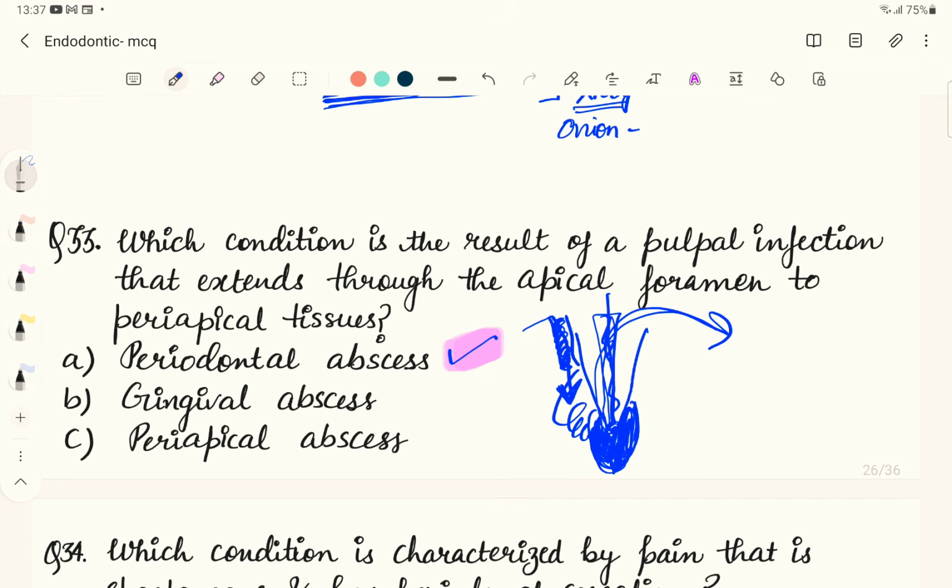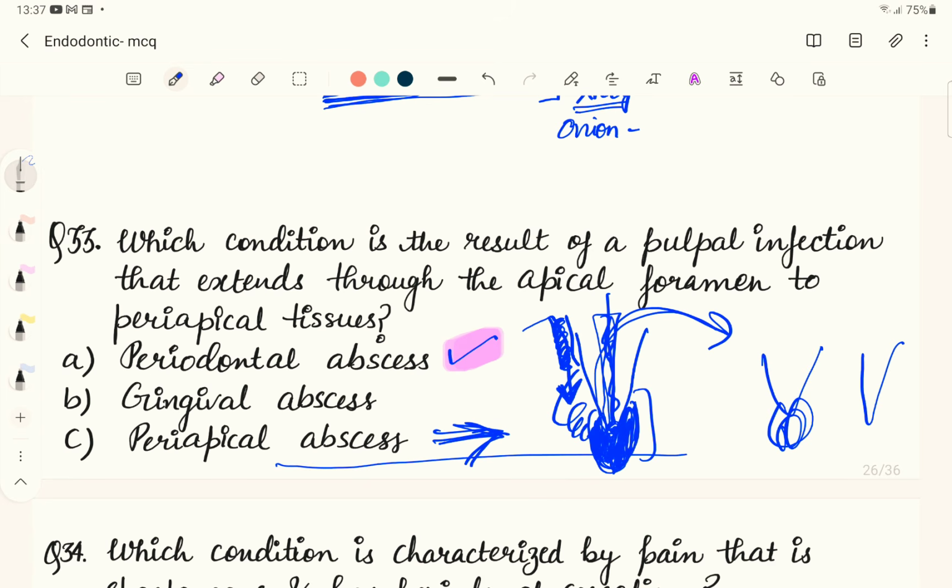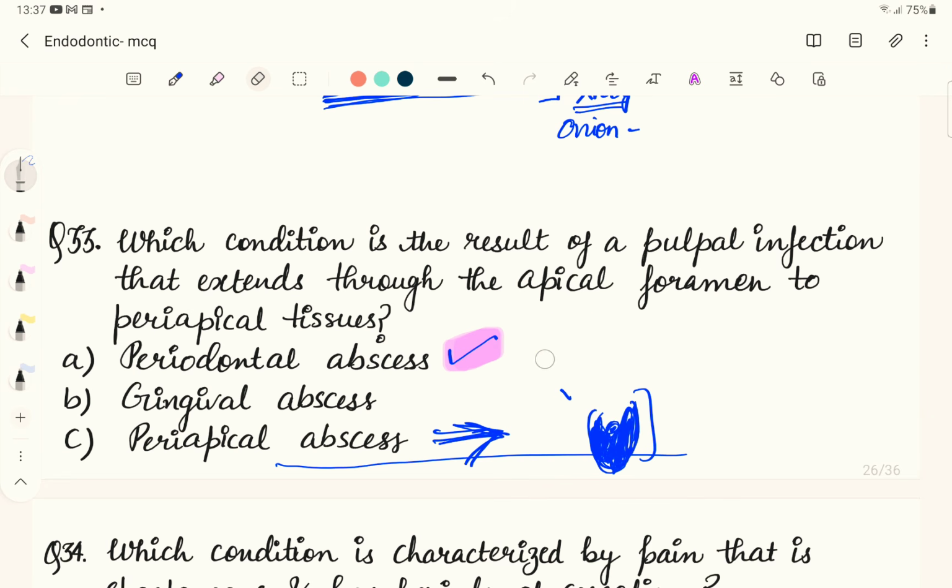So the tooth will usually be tender on percussion and palpation, and it will also respond to the electrical pulp test. But a periapical abscess will not respond to the electric pulp testing. So that is how you can differentiate between an abscess which is present in the periapical area or an abscess which is associated with a pocket, which is a periodontal abscess. Gingival abscess, on the other hand, will be present in the gingiva.